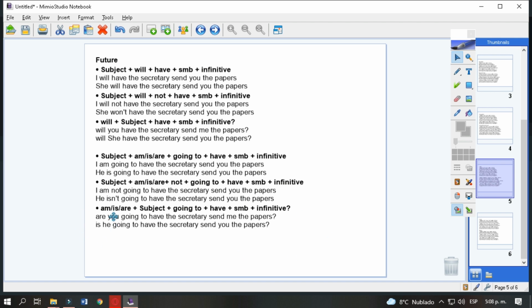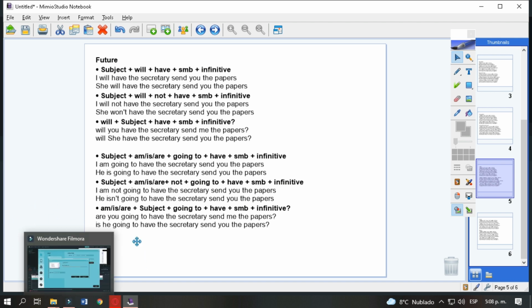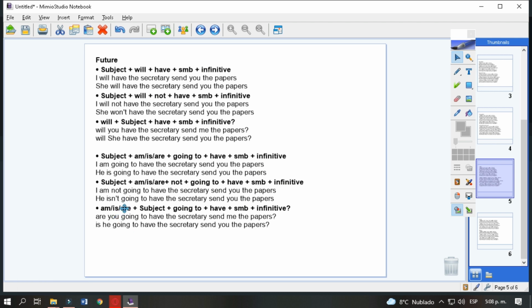For question, we begin with the auxiliary verb unless, as I am always saying, we want to use a WH word. The subject, going to, have a person to do the action. Are you going to have the secretary send you the papers? Is he going to have the secretary send you the papers?